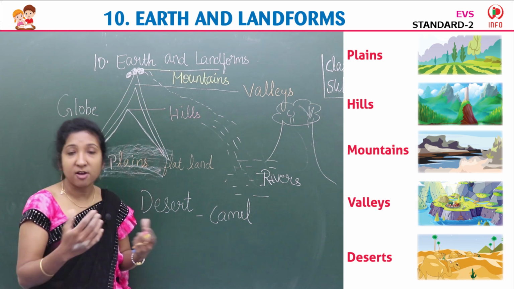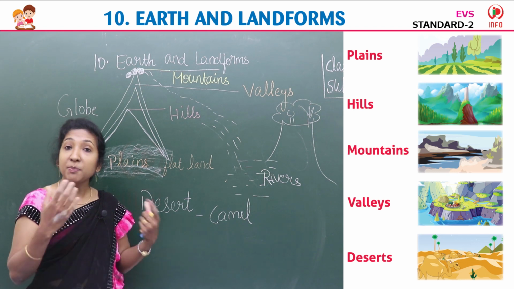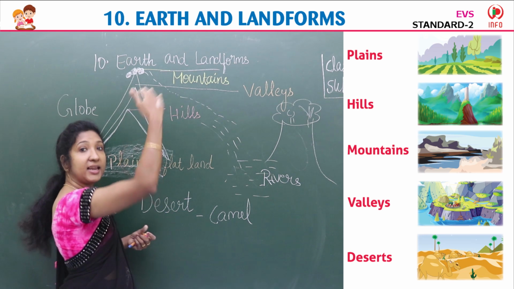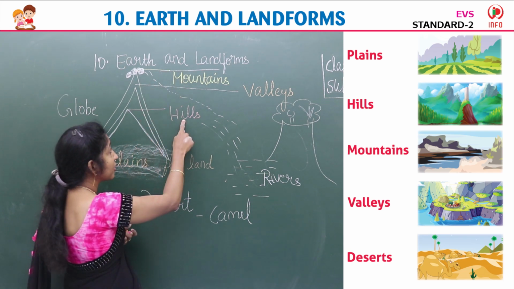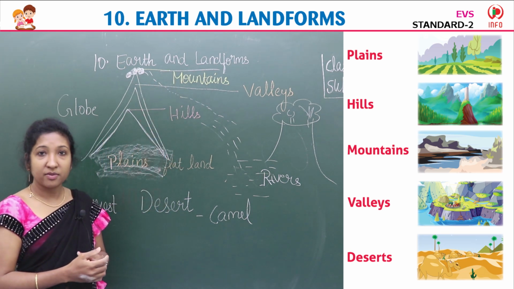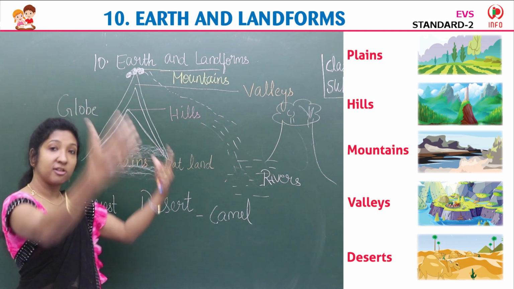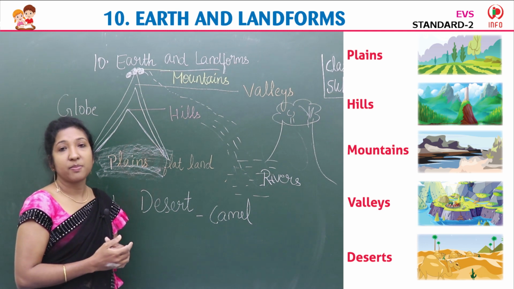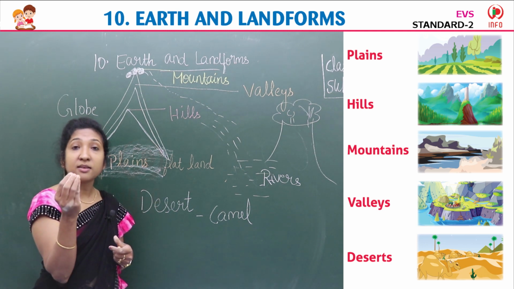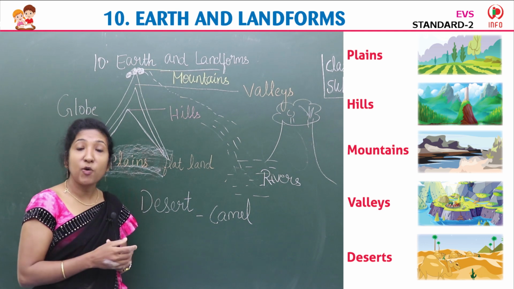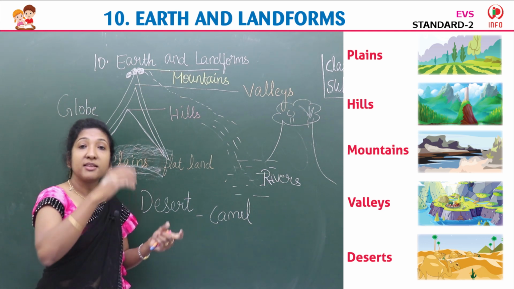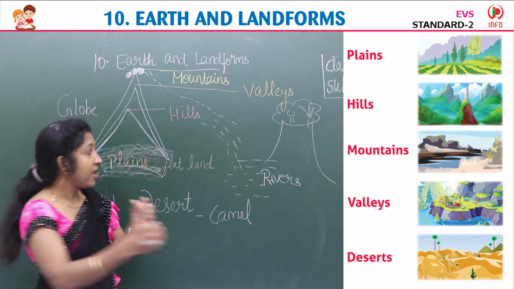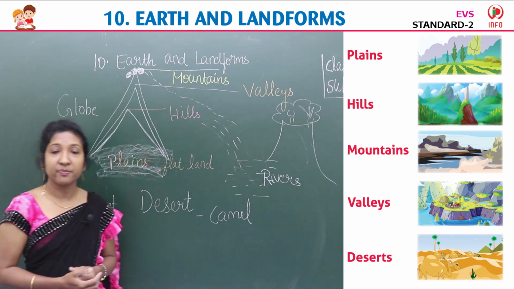We grow crops on this land. Many people live on plains. Then comes highland. Highlands are called hills. Then come big hills. Big hills are called mountains. And in some mountains, the top is filled with snow. So in summer, the snow melts, then it forms water, then water runs down and forms rivers.